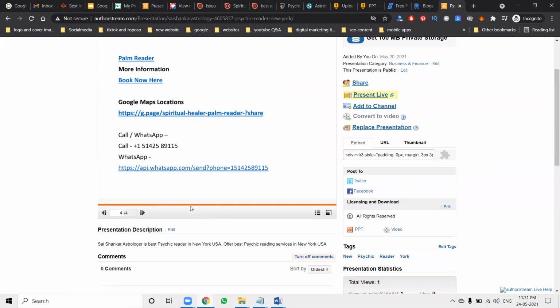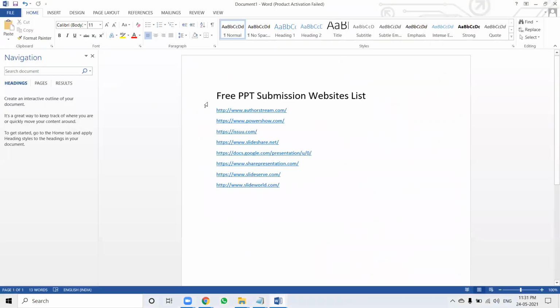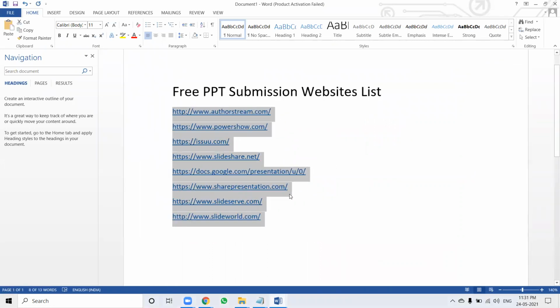In the description part, you can add the link, which is also suitable for generating backlinks. Follow these instructions, and promote your website by using the PowerPoint presentation option. These are the website links, a few to note down here. Please note them down and work on the PowerPoint presentation websites. This will generate backlinks to your particular website, to generate traffic through your keyword. Keyword is more effective for generating traffic on your website.